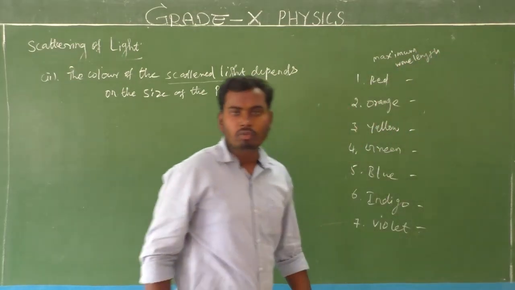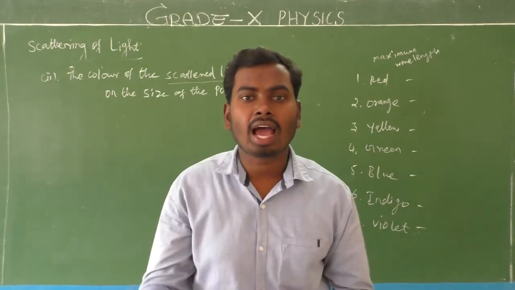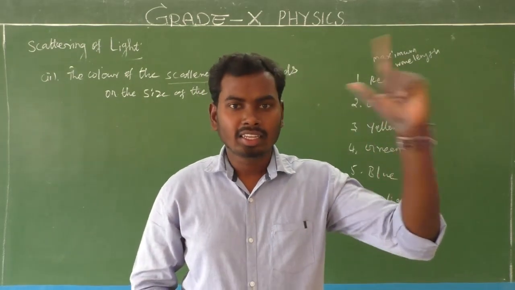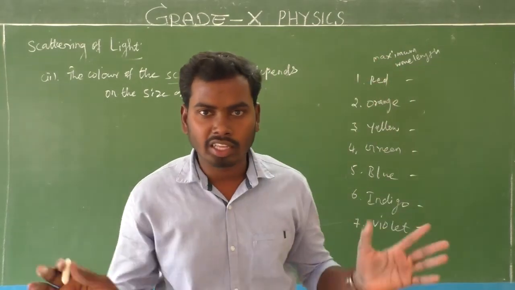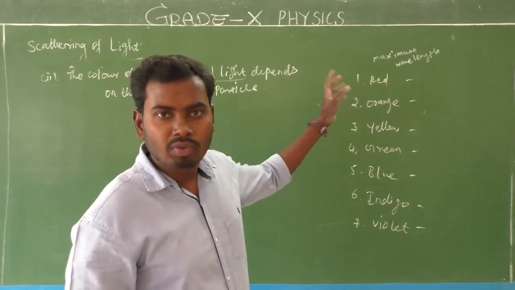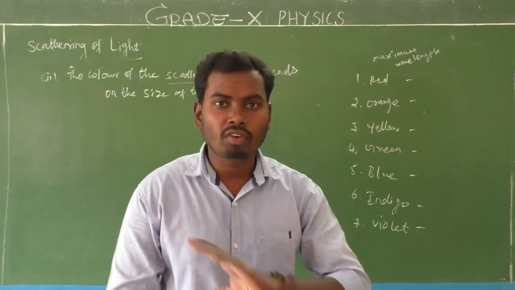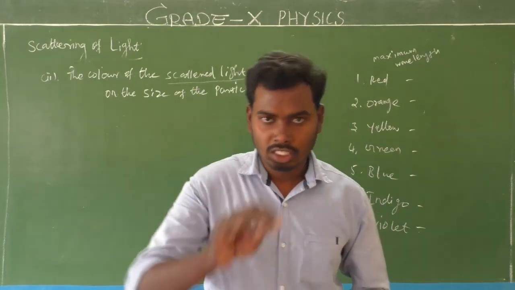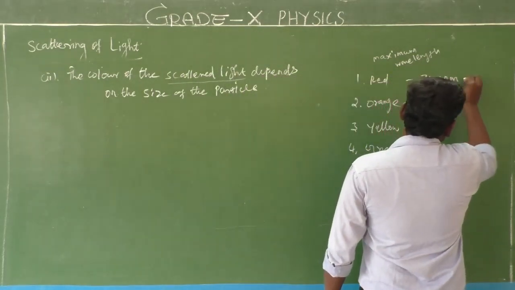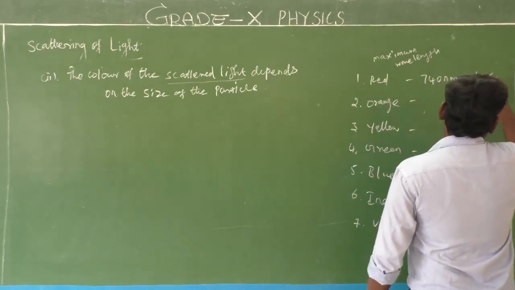How much, sir? How much is the wavelength, sir? Okay, I'll write. See, no one can give this wavelength exactly, because it is an electromagnetic spectrum, no one can find the exact wavelength of a particular spectrum. We cannot say that. Averagely, we can say. So I'm going to mention the average wavelength of the 7 spectrum colors. It's not exact. The average range: first 740 nanometer to 625 nanometer, 695 nanometer.